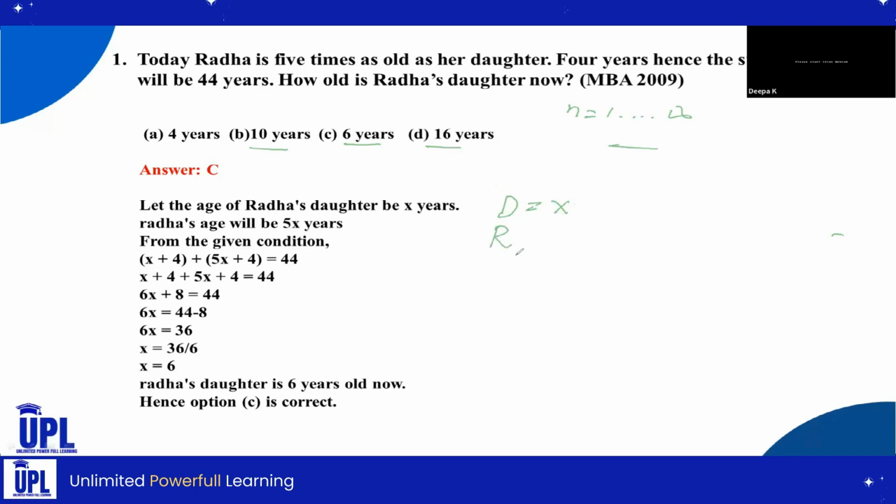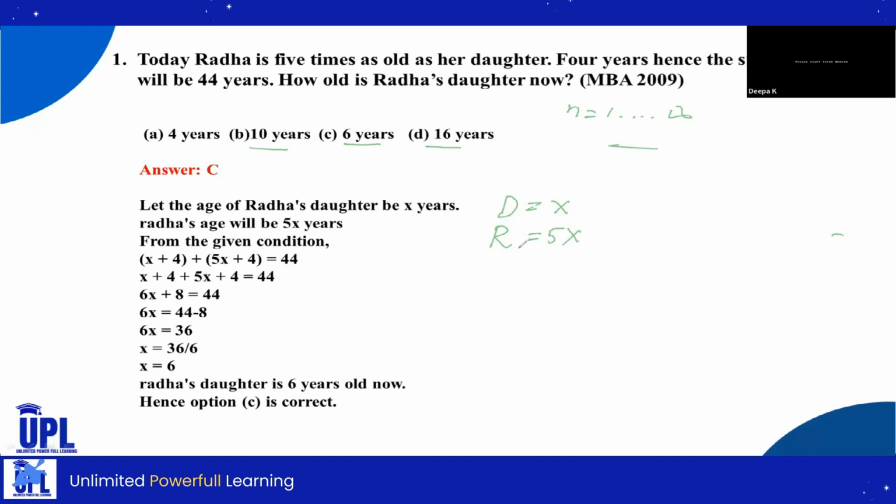Radha is the mother here. So the mother's age will be 5 times the daughter's age, which means we have to multiply the daughter's age by 5. Daughter's age will be X, then Radha's age is 5 times that, which is 5X.